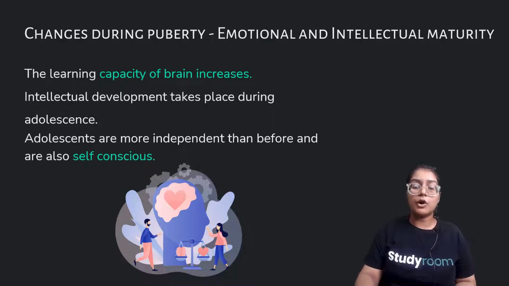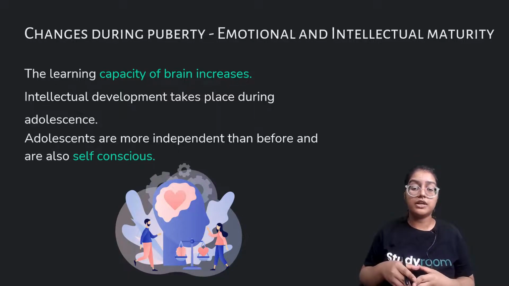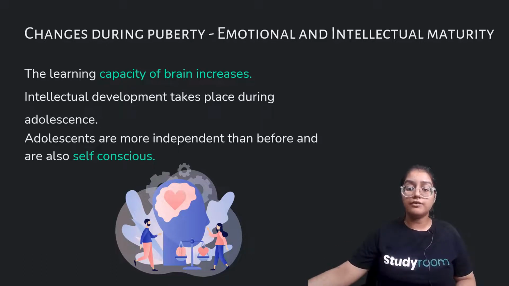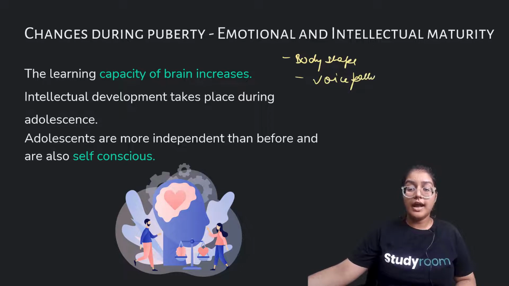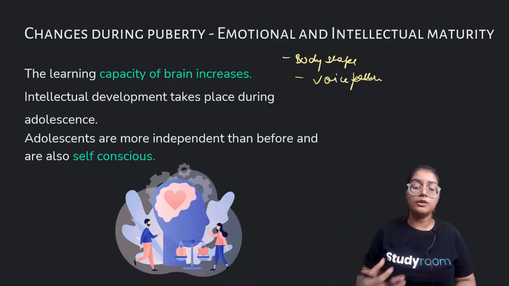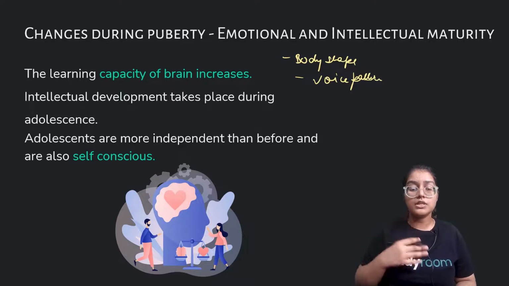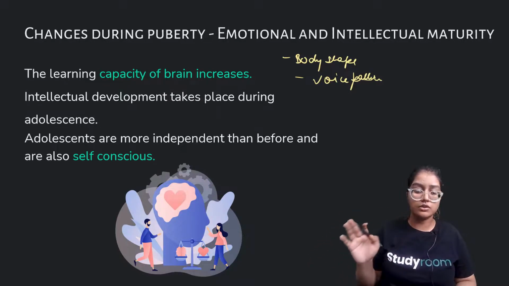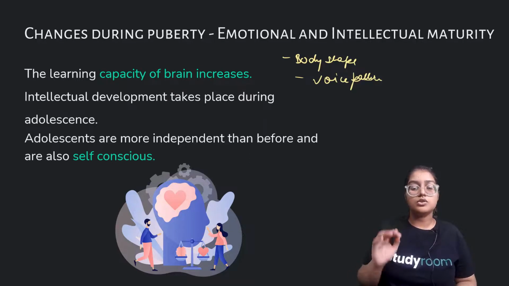So this was all about the adolescence period. What is puberty? What sort of changes do we undergo during puberty? There were 5 to 6 changes: height, body shape, voice patterns, and emotional and intellectual maturity. The adolescent period is when we undergo certain changes to gain sexual maturity, and those changes are called puberty. The boys and the girls undergo different changes considering their sex and gender. So this was about puberty.